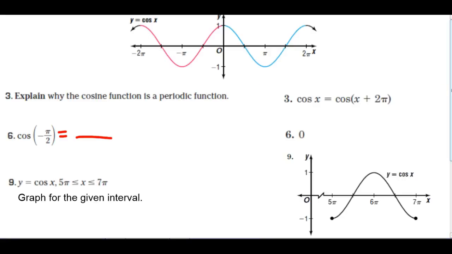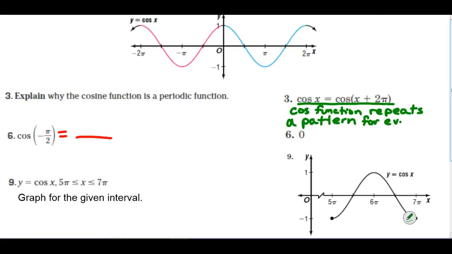Welcome back. Let's go over these problems. In number 3, we have the cosine. Well, we could explain it by using the formula. What this says is that the cosine function repeats a pattern for every 2 pi interval.